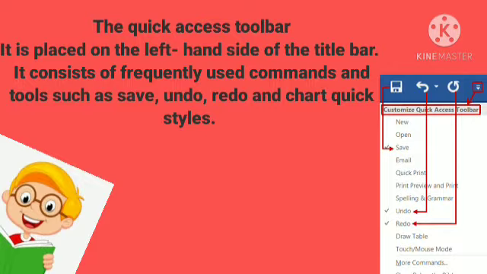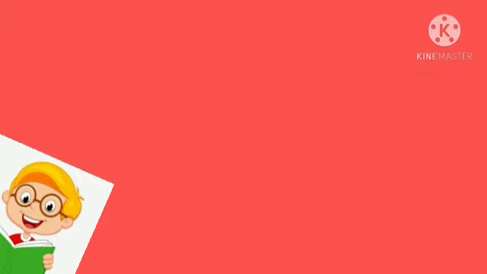To add a command to the quick access toolbar, execute the following steps. First, click the down arrow. Second, click more commands. Third, under choose commands from, select commands not in the ribbon. Fourth, select form and click add. Fifth, click OK. Sixth, click the form command on the quick access toolbar. If you want to remove a command from the quick access toolbar, right click the command and click Remove from Quick Access Toolbar.